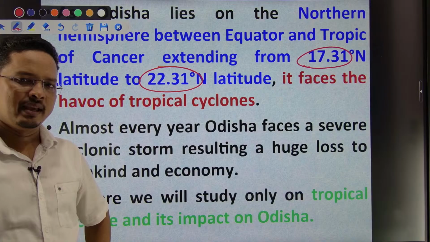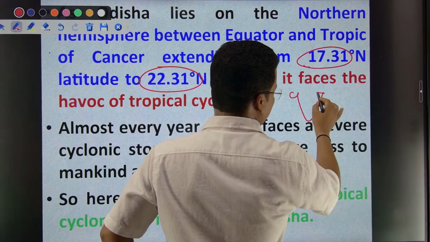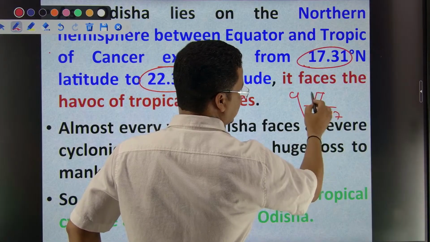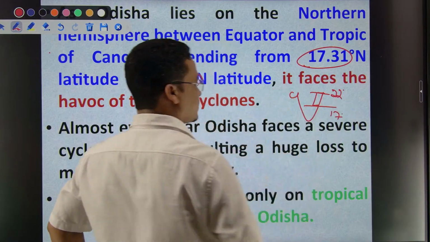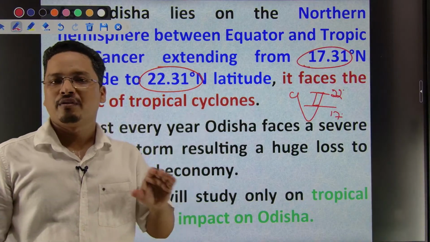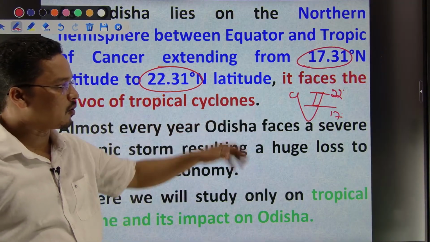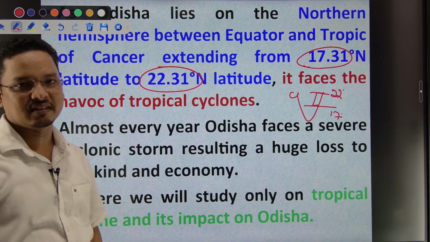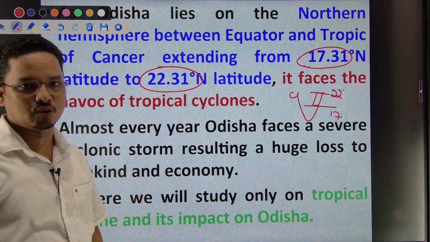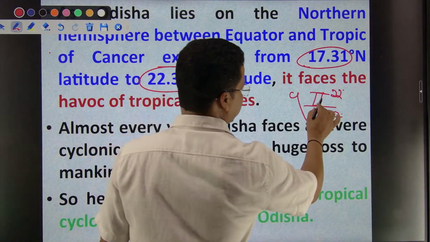If you draw the India map, Odisha is located like this, at around 17 degrees to 22 degrees, and as I mentioned in the very first slide, tropical cyclones form between 4 to 22 degrees latitude, so this latitude rightly fits. So it is a normal thing that when tropical cyclones pass through the Odisha coast, they may strike. Then there is also the delta.